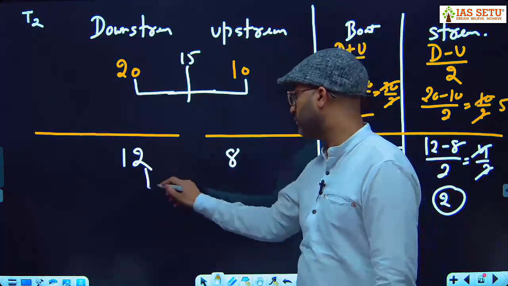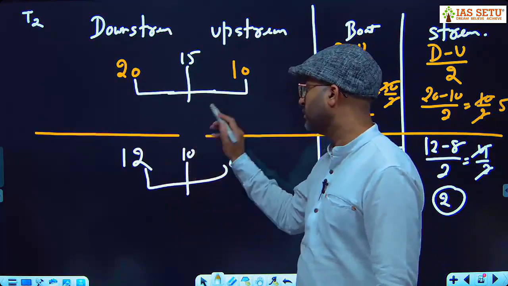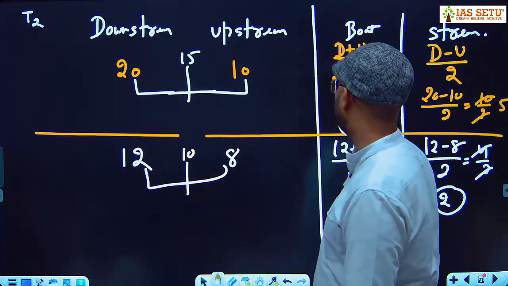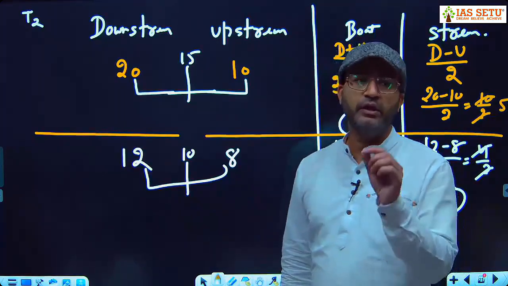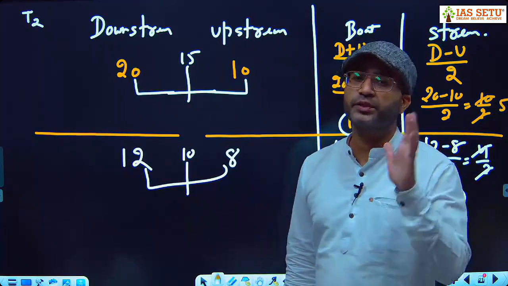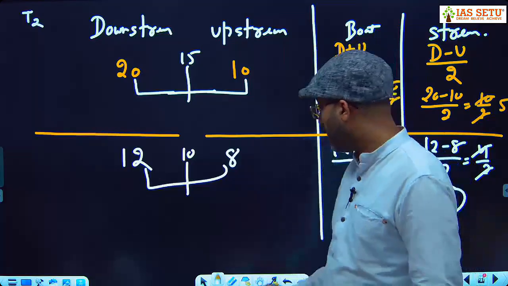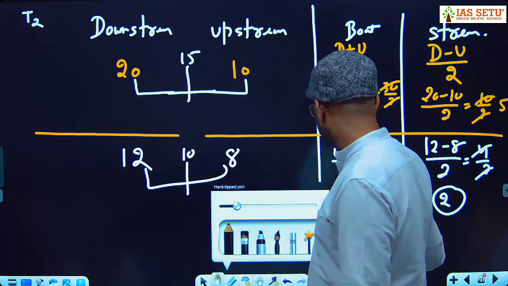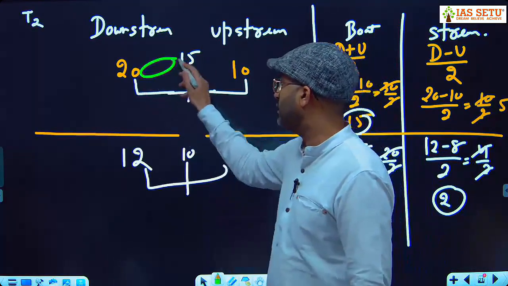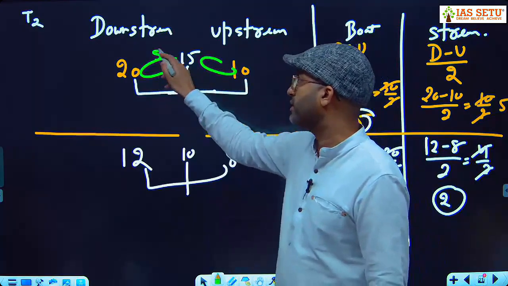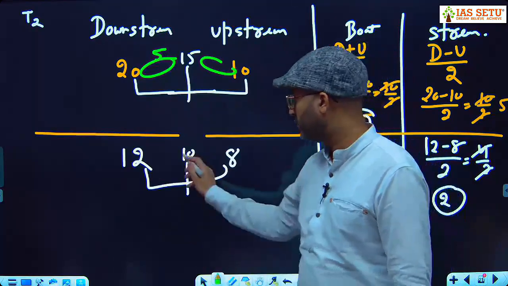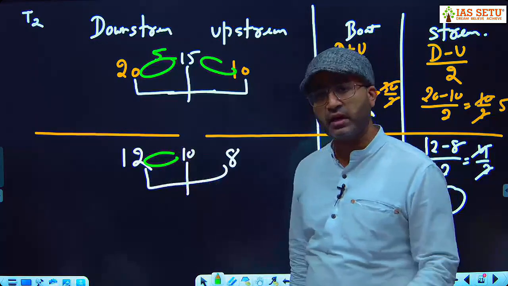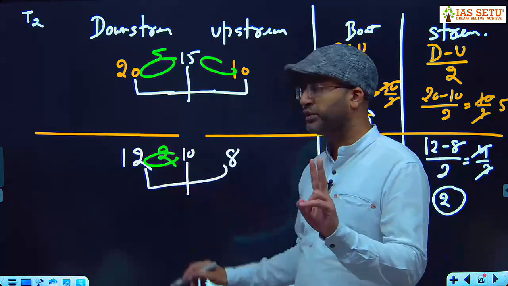What is the mid value? 10. This is the speed of the boat. 15 here, 10. The mid value of downstream and upstream is the speed of the boat. And this gap on either side, यहां ले लो या यहां ले लो. What is the gap here? 5, 5. This gap is the speed of the stream. This gap, 12 और 10 के बीच में क्या गैप है? 2 का. That is the speed of the stream.